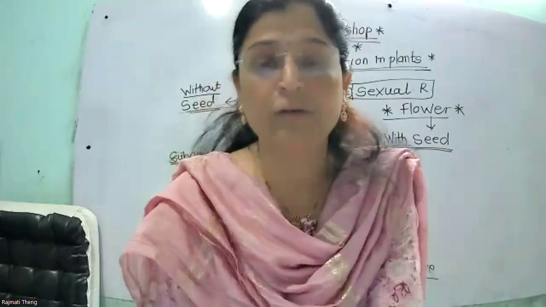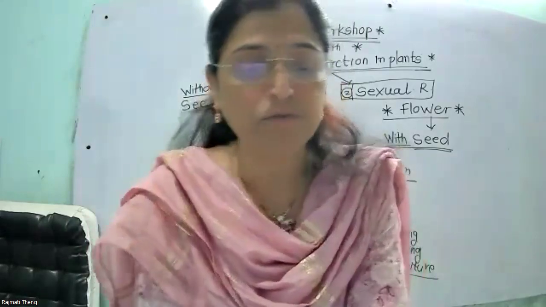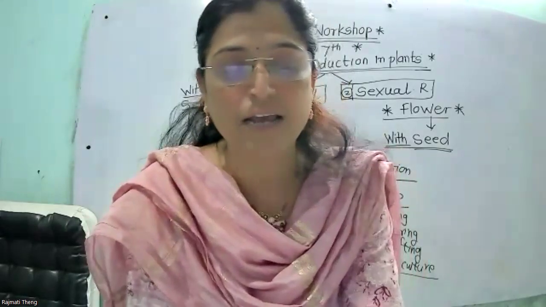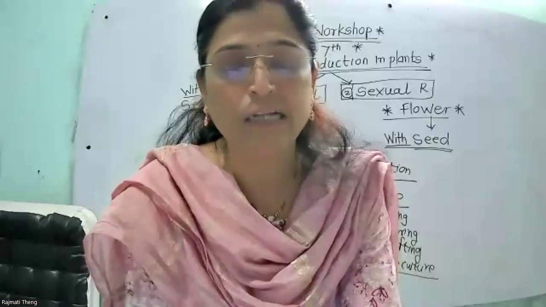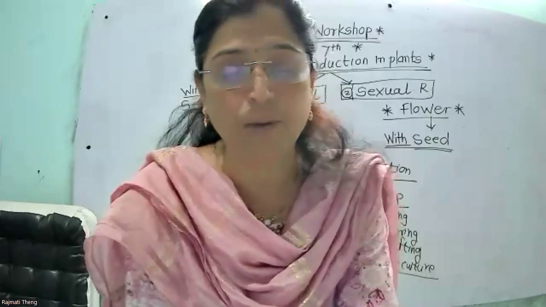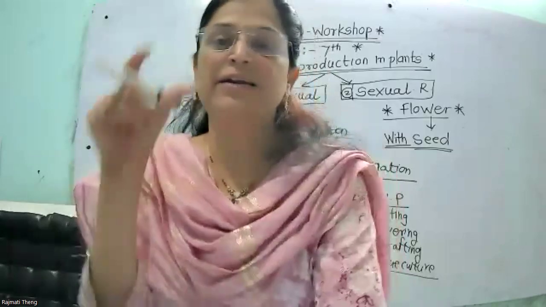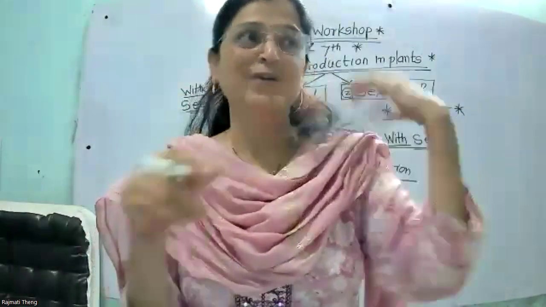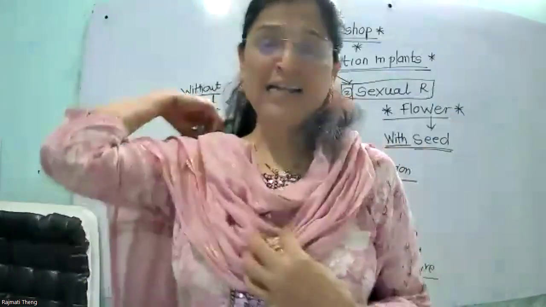They are joined with the help of thread, and after some days a branch develops that shows the combination of two different plants, because one plant is original and into that we have inserted another plant.